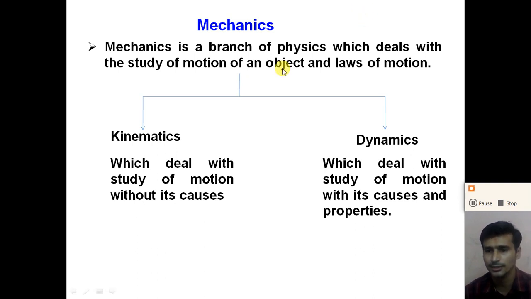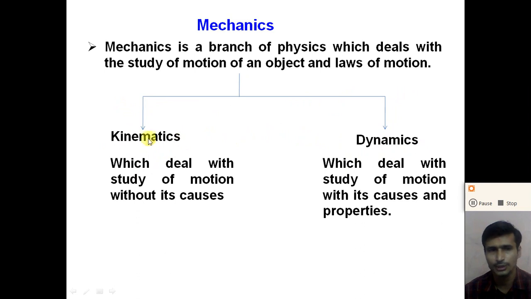So mechanics is a branch in which we study the different types of motion, the basic laws behind the different types of motion, Newton's laws of motion, all these things we will discuss in this branch of physics. Mechanics is divided into two different categories. The first one is kinematics and the second one is dynamics.